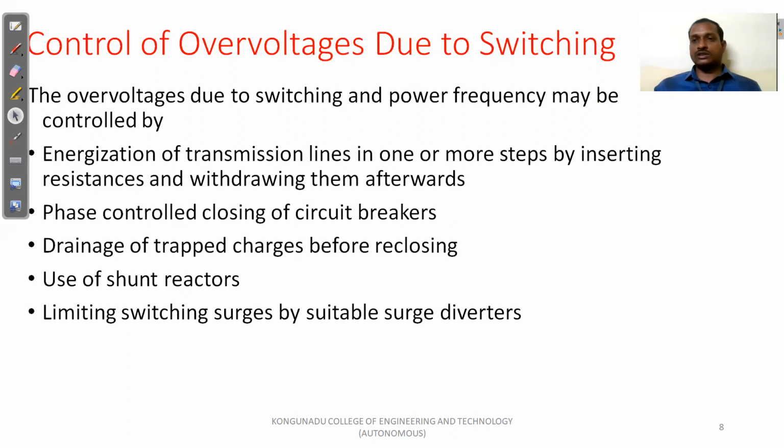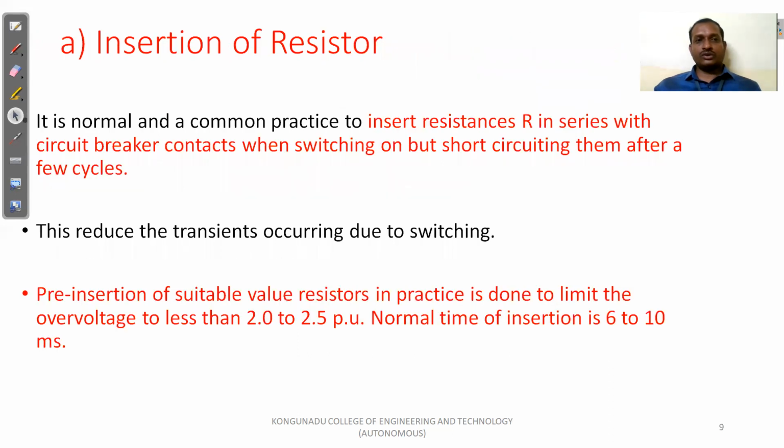Second is phase controlled closing of circuit breaker. We need to close the phases of the circuit breaker simultaneously with the help of a sensor system. Drainage of trapped charges before reclosing. Use of shunt reactors. Limiting switching surges by suitable surge diverters. So these are the methods to control the over voltages, that is, switching over voltages. The first one is insertion of resistor. This is a common method in practice: to insert the resistor in series with the circuit breaker contact. So we insert the resistors in series with the circuit breaker contact when switching on.